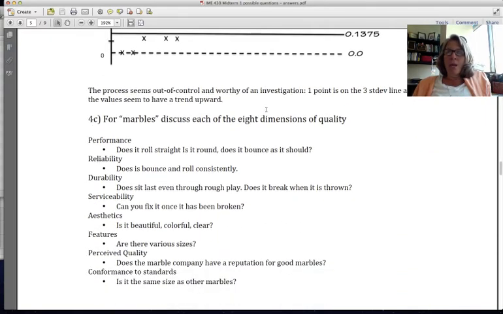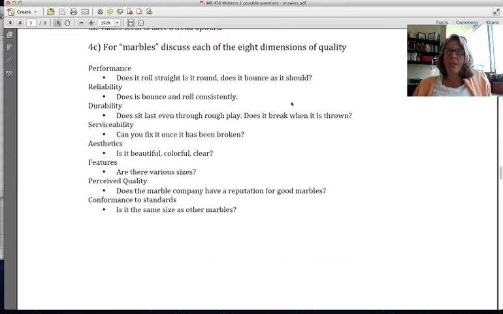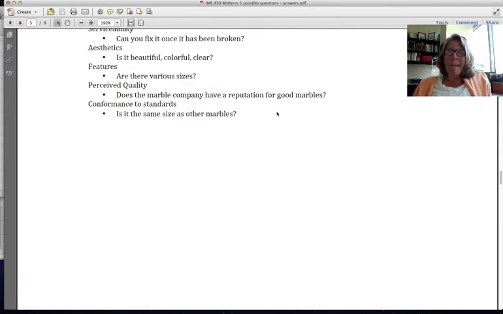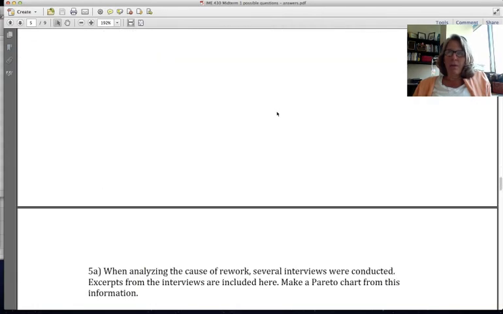Then I'm asking you to discuss the 8 dimensions of quality. I put these in the form of questions, but you could also put them in the form of statements about what would be a quality for a marble. I'm not going to read that, you can read it.